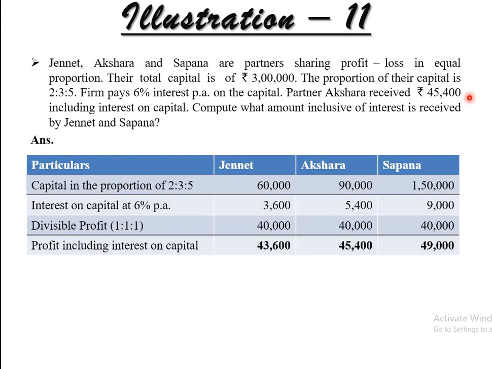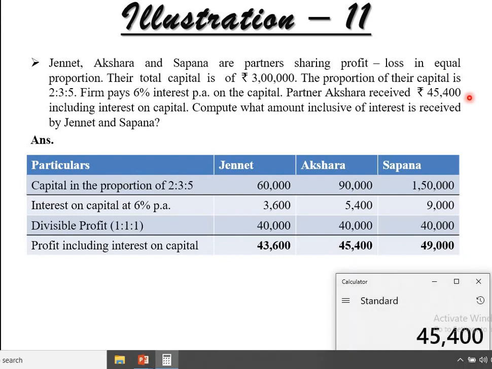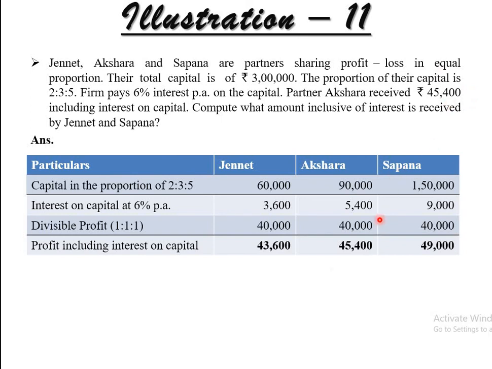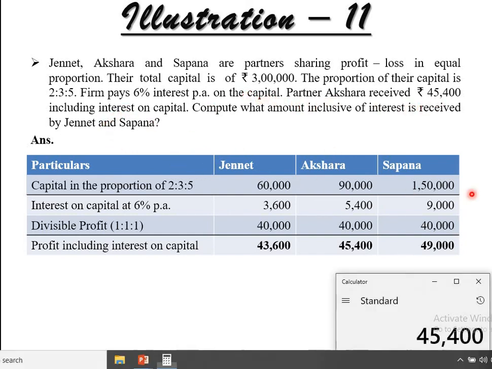Here it is. On that basis we have to find out the amount of divisible profit. So we have 45,400. We already found the amount of interest on capital, right? Because the information is given to you. Partner Aksar received 45,400 including interest on capital. So we have to deduct that interest on capital, minus 5,400. So the amount will come, that is 40,000, right?